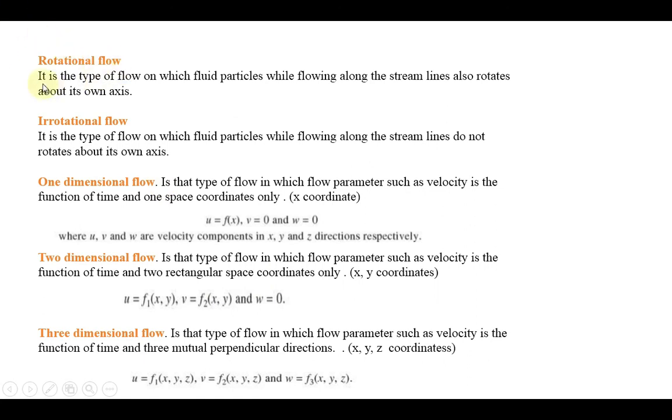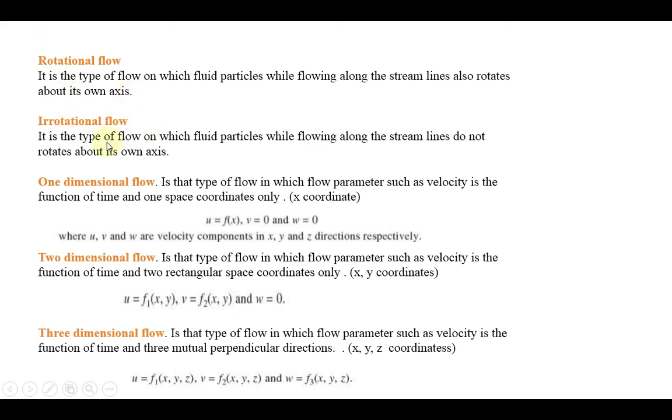Next one, rotational flow. It is a type of the flow in which the fluid particles, while flowing along the streamline, also rotate about their own axis. Okay, that is the meaning of rotational flow. So it will rotate about its own axis as well as revolve. So that is the meaning of rotational flow.